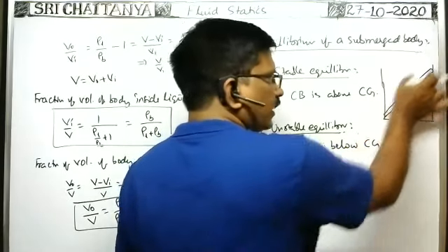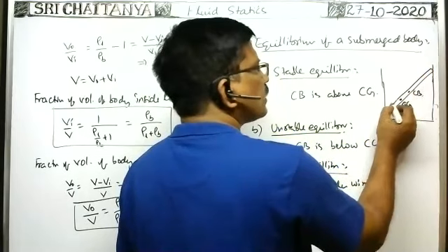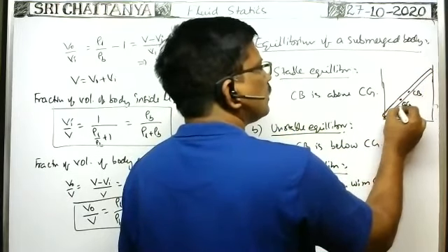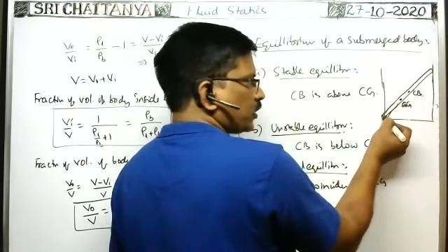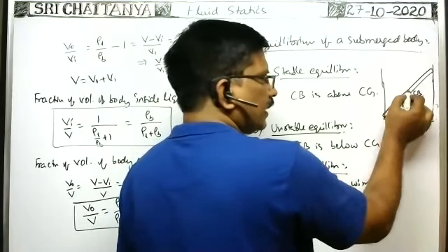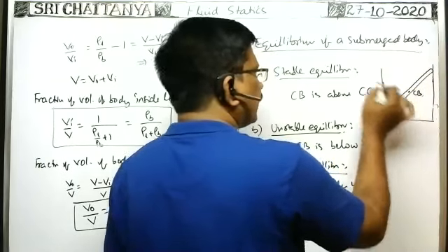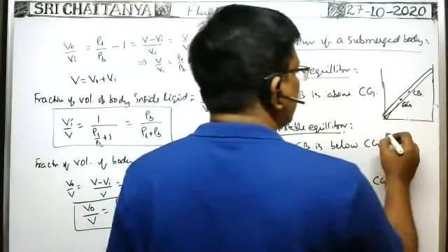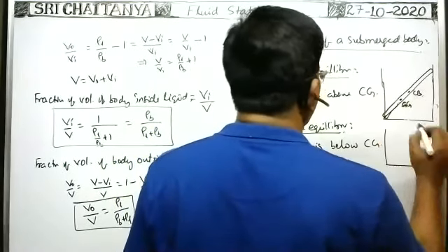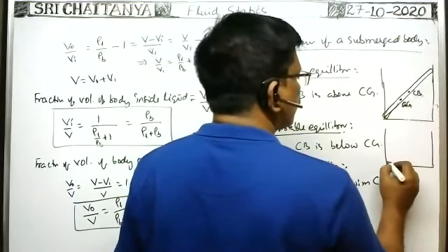That means the body is not uniform. If more mass is here, the center of gravity is nearer to this edge. In such a case, the center of buoyancy is above the center of gravity, and it is under stable equilibrium. Unstable equilibrium means the center of buoyancy is below the center of gravity.